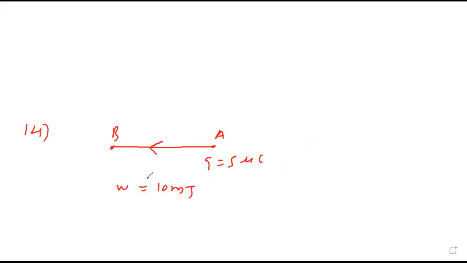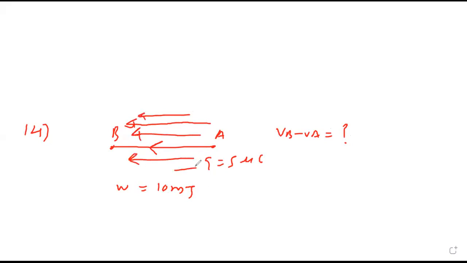The potential difference VB minus VA is how much? The work done in carrying 5 from A to B in an electric field. In the electric field means in the direction of it. If opposite, they will say opposite to the field.